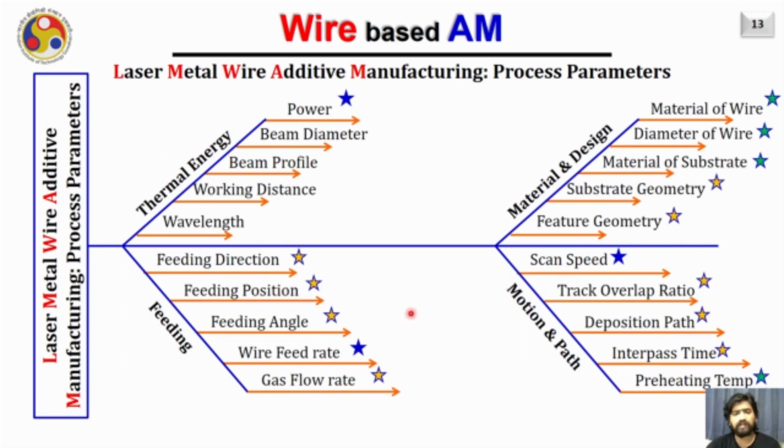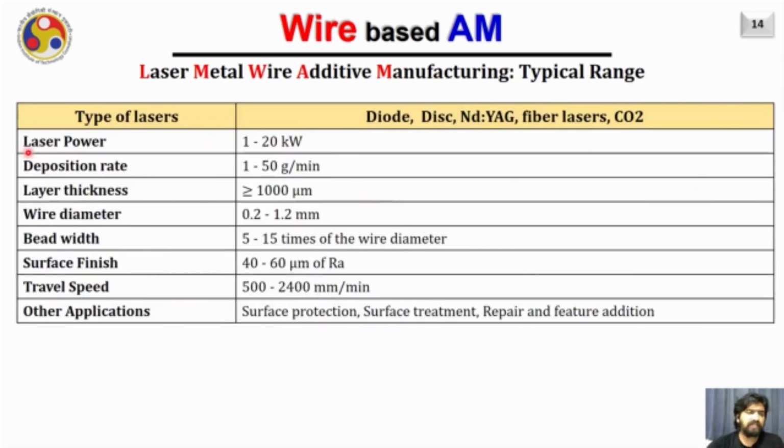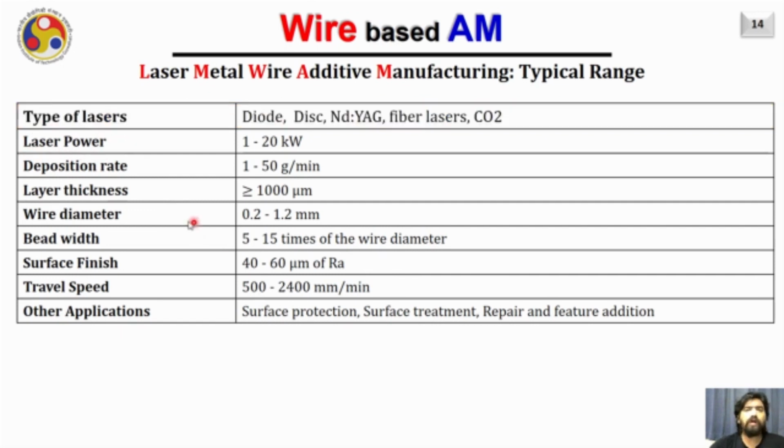Let us now discuss the typical range of these process parameters. Those are important for any laser metal wire additive manufacturing system. The first important process parameter I already mentioned is the laser power. So the first parameter is the type of lasers.